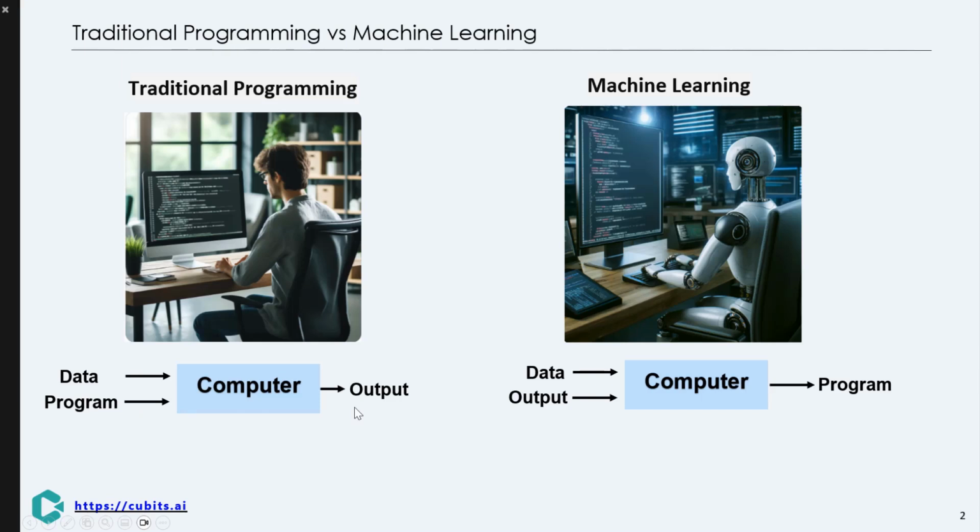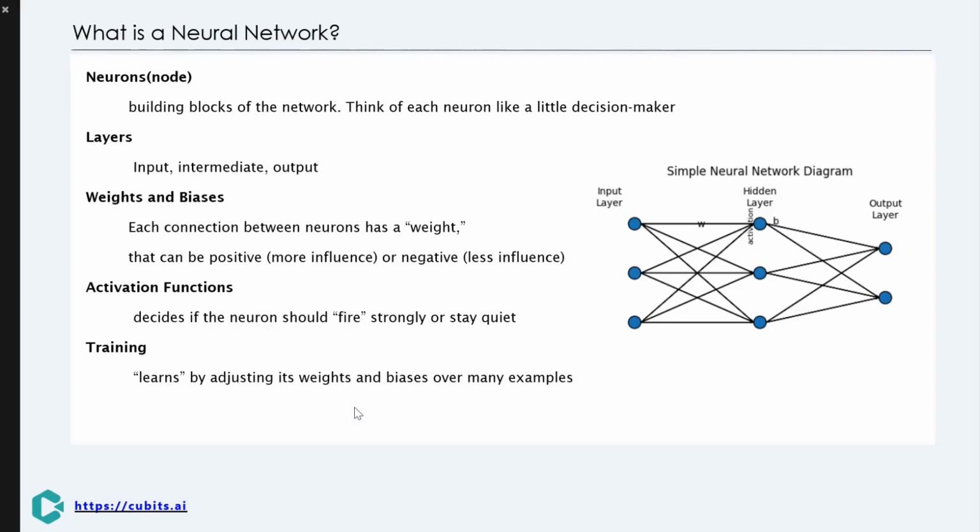So what is a neural network? Imagine each neuron as a tiny decision maker, the building blocks of our network. These neurons are organized into layers: an input layer, intermediate layers, and an output layer. Connections between neurons have weights that determine their influence.